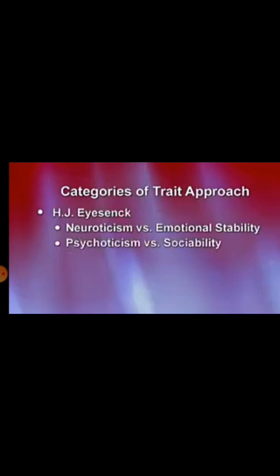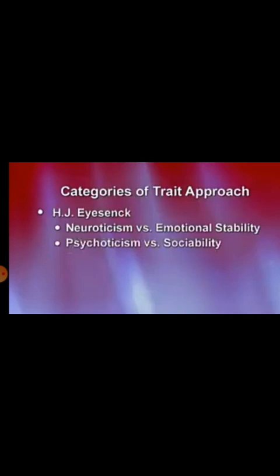One point shows extraversion, that means a socially outgoing, socially friendly person, and another point shows the socially withdrawn person, which is introversion. One extreme are those who are active, courageous, impulsive, and thrill seeking. And at the other extreme are people who are passive, quiet, cautious, and reserved.